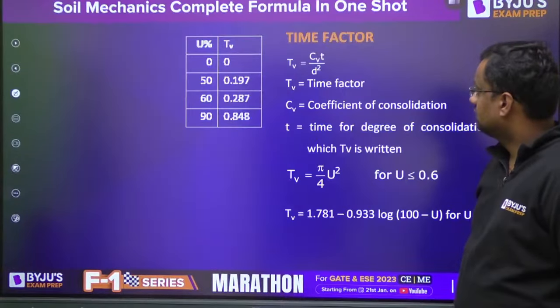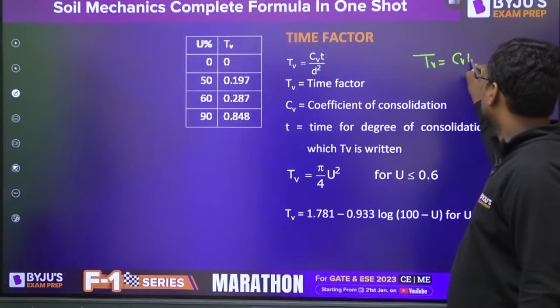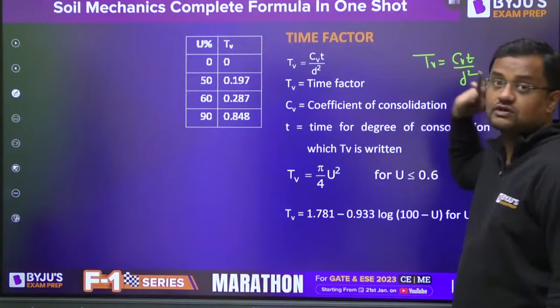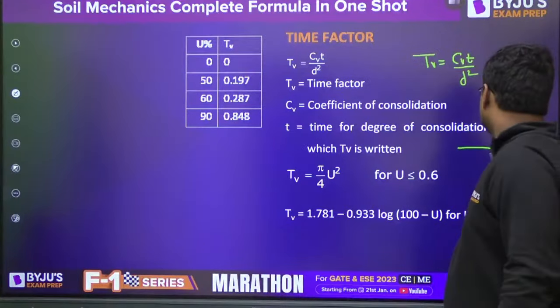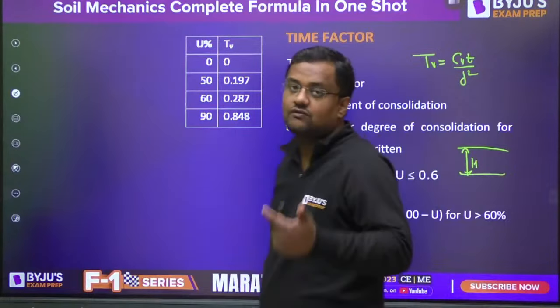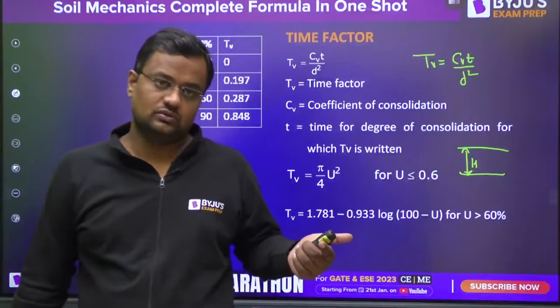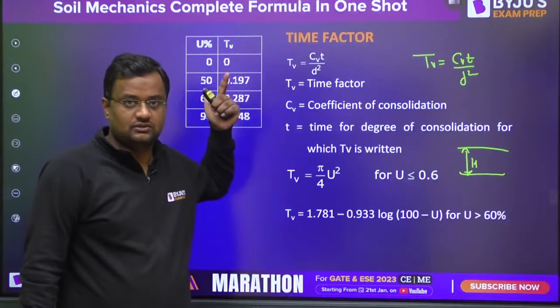Now, the time factor Tv is equal to Cv times t divided by D squared. For single drainage, it is D. If the thickness of the soil is H, then for single drainage the drainage path is H, and for double drainage, it is H by 2. Tv depends on the degree of consolidation.